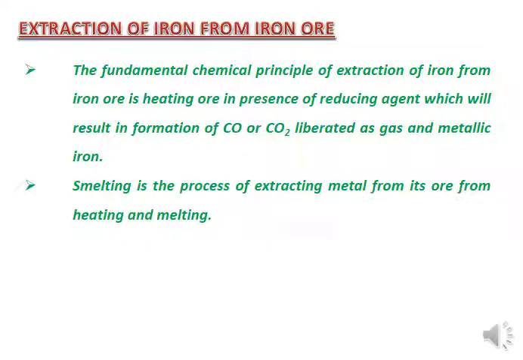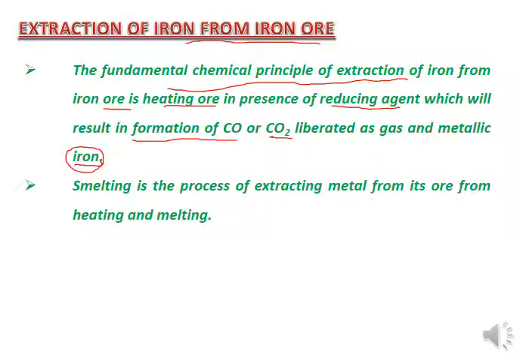As I have told you, the extraction of iron from the iron ores will be a quick review. The fundamental chemical principle of extraction of iron from the iron ore is heating the ore in the presence of a reducing agent, which results in the formation of carbon monoxide or carbon dioxide liberated as gas, and the metallic iron. Finally, you get the metallic iron, pure iron.